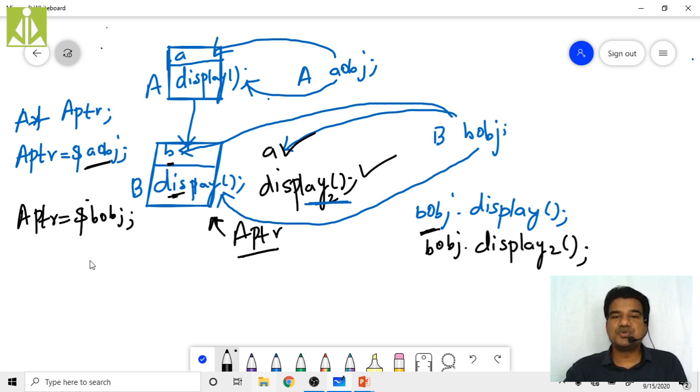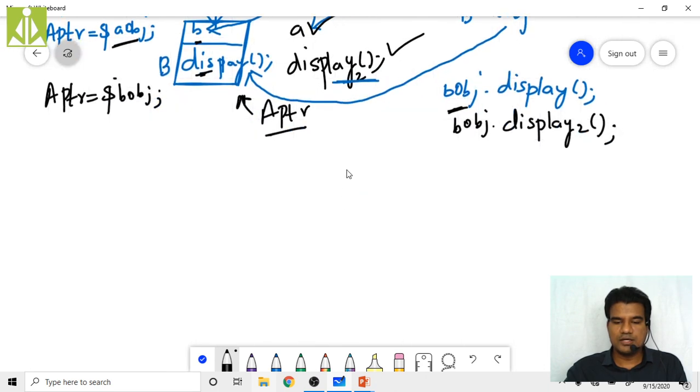So why is there a need to use the same function name in both the base class and the derived class? I will give one simple real-time situation. With that, you will understand the importance of having the same names in both the base class and the derived class, and the importance of invoking them whenever required. So quickly I will take a new slide.